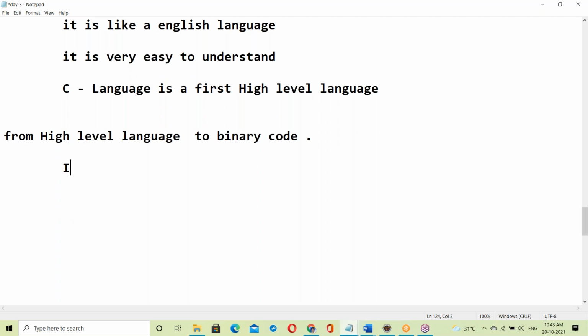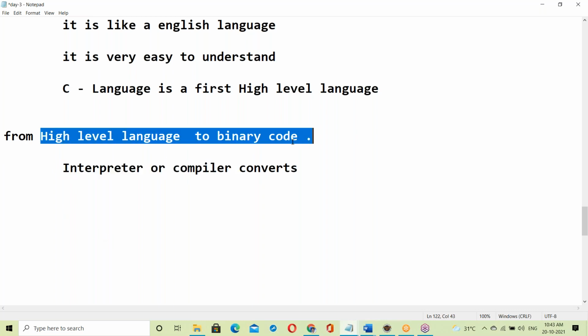See, either interpreter or compiler converts from high level language to binary.